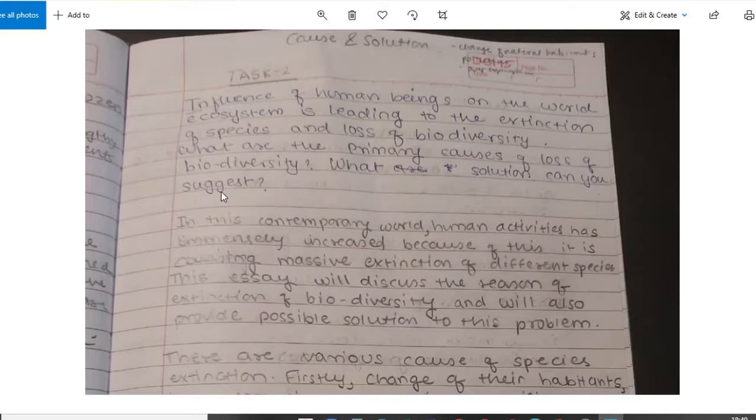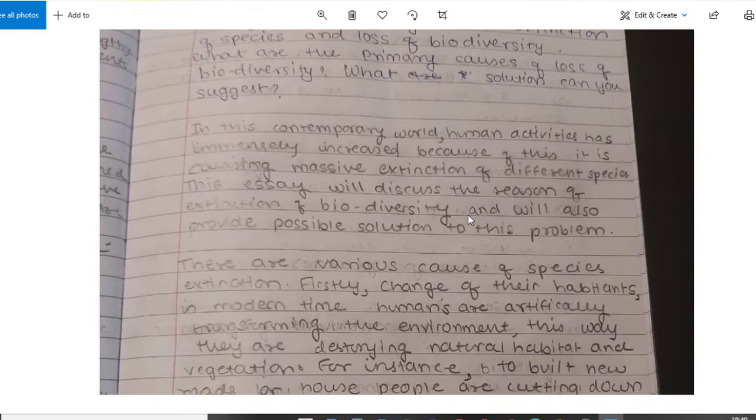Now this is a rare kind of essay where you don't need to provide a positive and negative approach to it. You just have to write about it. What are your opinions and what are the causes? And for this you need to be very well read, very well aware of the present scenario. Okay, let's see what has been written.